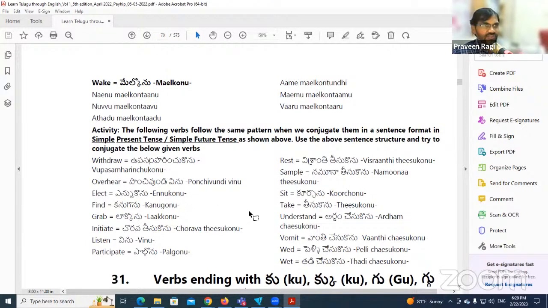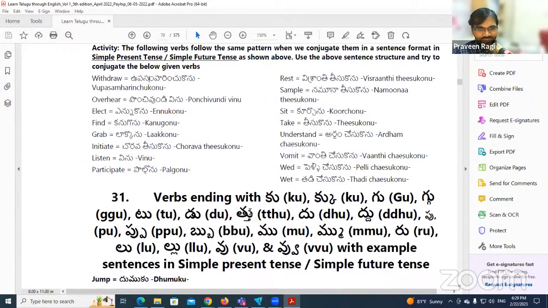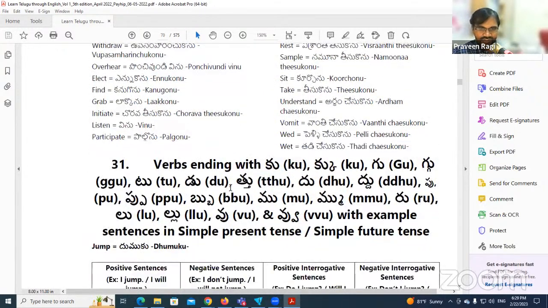So I think we can end the session here. In the next session, we will continue with the verbs ending with these things. Here we have more verbs in this. All these verbs follow the same pattern. That's why I grouped these verbs together.